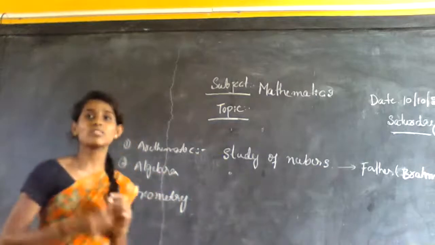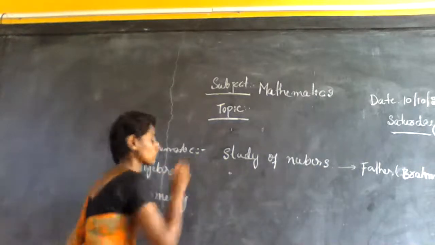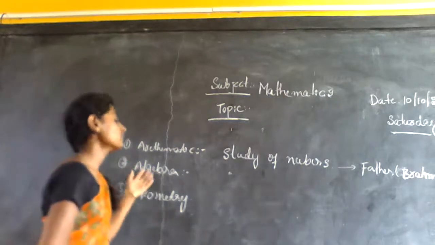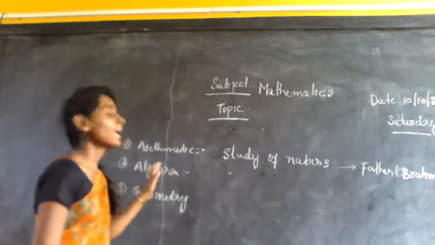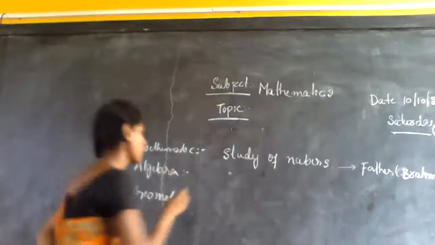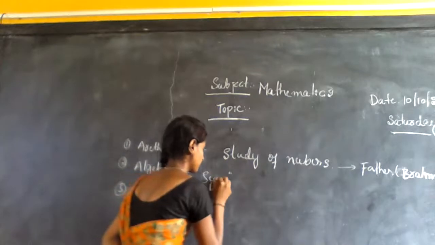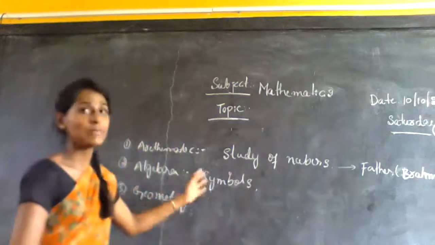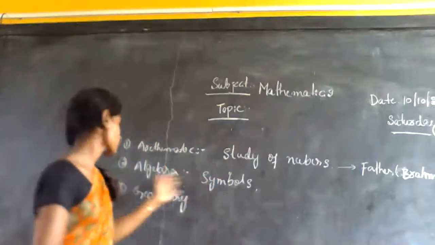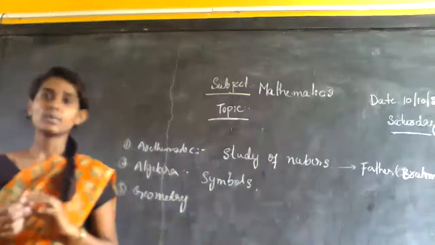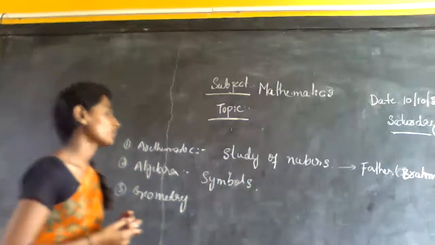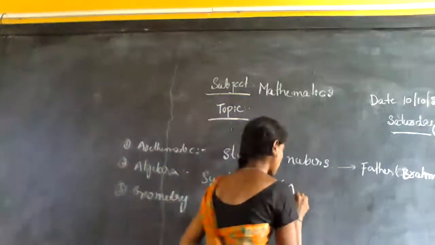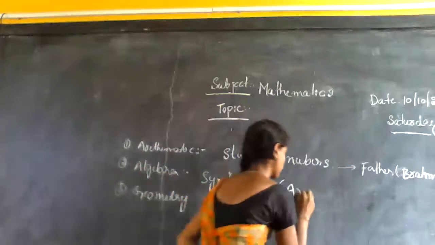Okay. Then tell me, what is algebra? Anybody? Okay. Algebra is also a branch of mathematics. It consists of the study of symbols and manipulating the rules of those symbols. This is called algebra. Who is the father of algebra? Anybody? Okay. Aryabhatta was the father of algebra.